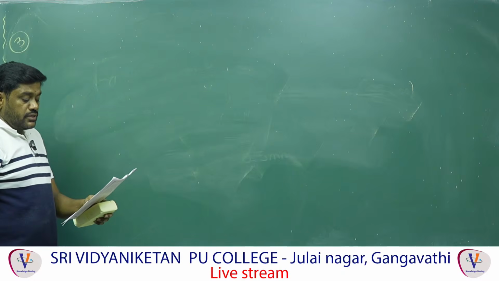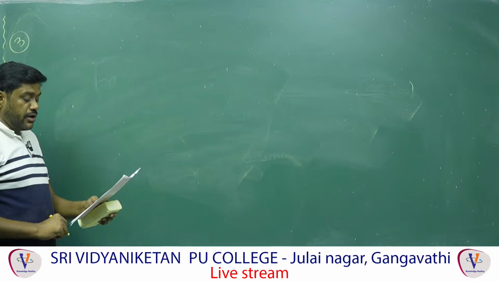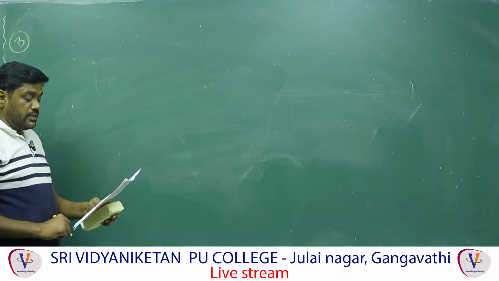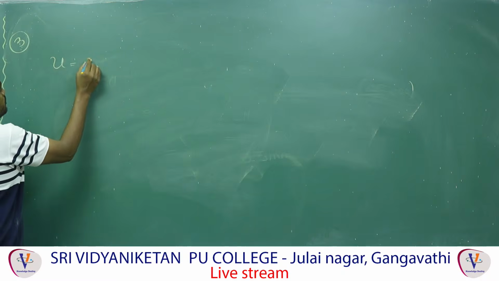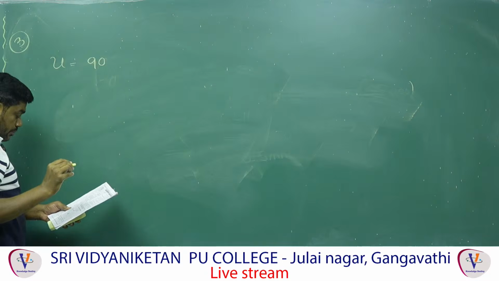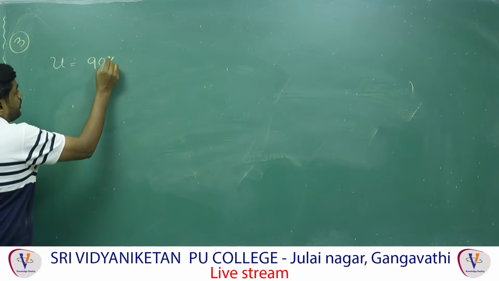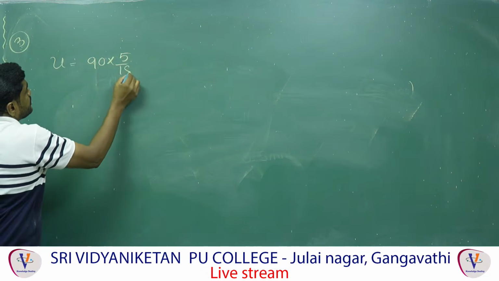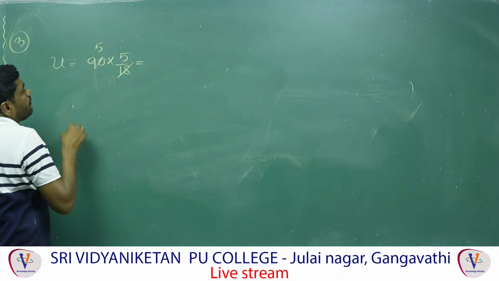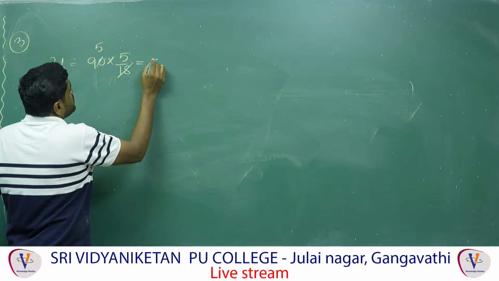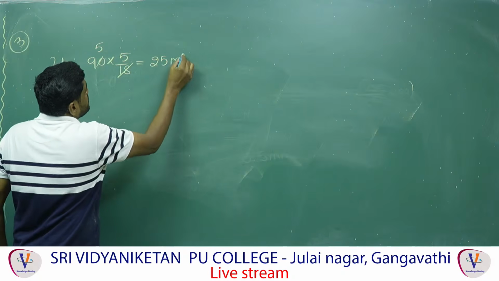A truck of mass 30,000 kg moves up an inclined plane of slope 1 in 100 at a speed of 90 kmph. The power of the truck, first of all, the speed u is 90 kilometer per hour. Therefore 90 into 5 by 18, that is 25 meter per second, is the speed.